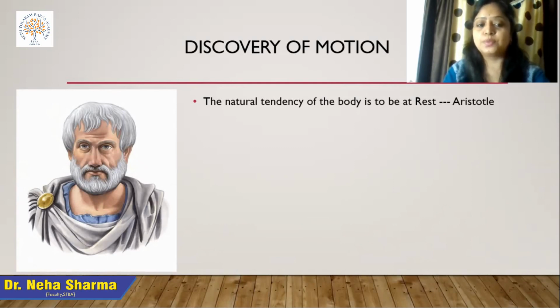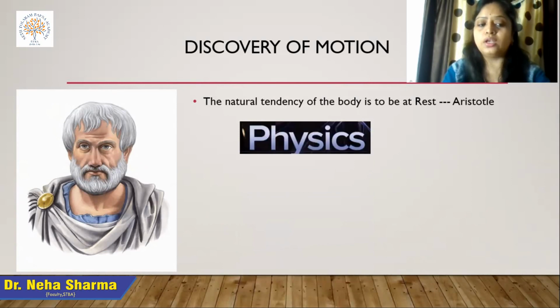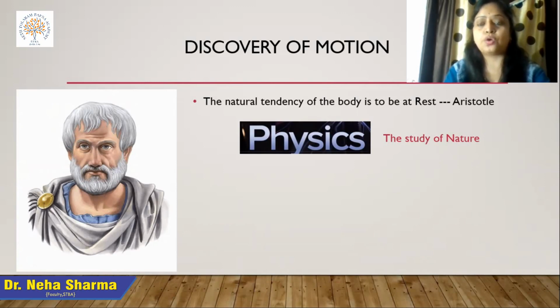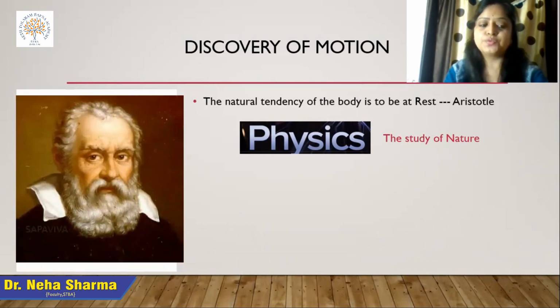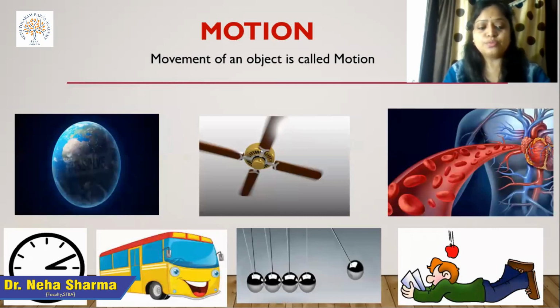From the ancient Greek word, the term physics means nature. So it is the study of nature, or we can say it is the study of natural phenomena. Apart from that, Galileo came forward with his innovative ideas. He discovered what we are going to be studying about motion. When we define motion in simple terms, it is related to movement. So movement of any object is called motion.